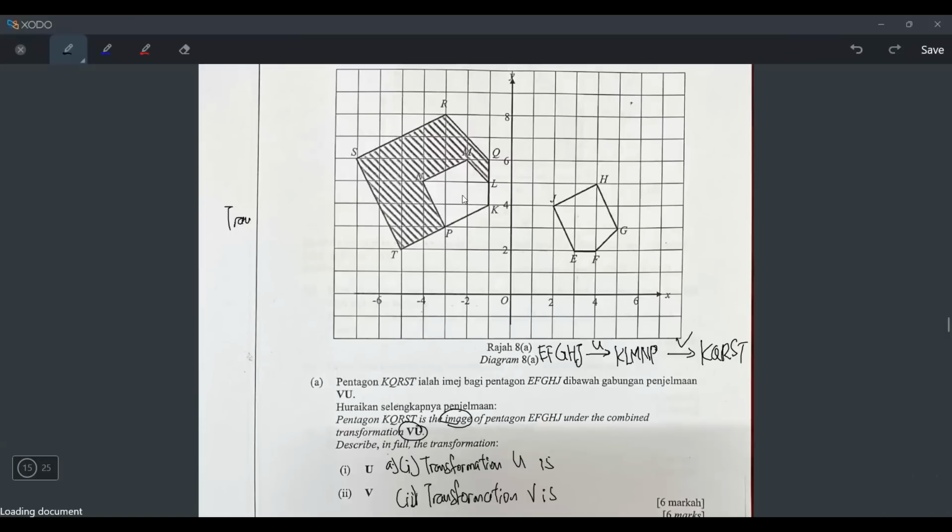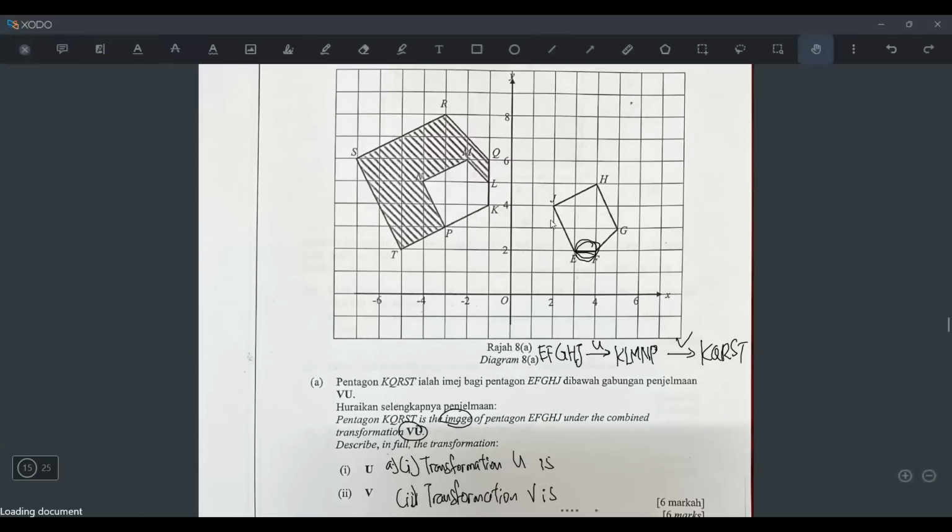So is this translation? Well, translation means you are just dragging it. But if you look carefully, this is a slanted line, this is a slanted line, this is a slanted line, and there is only one line that is normal. So this one-square line, can you see it's not here? Originally it's like this, now it has become like this. It means the orientation has flipped, a little upside down already. So it's not translation. So it's either reflect or rotate.